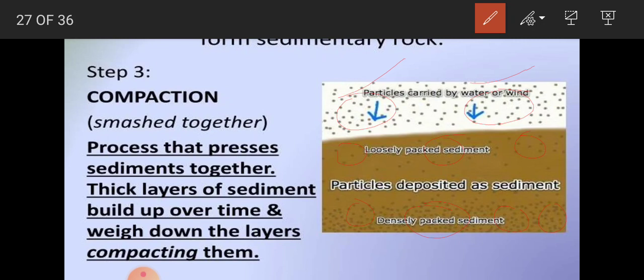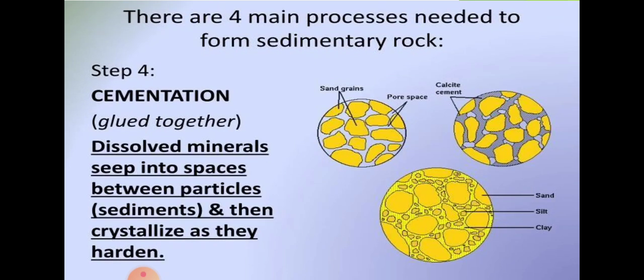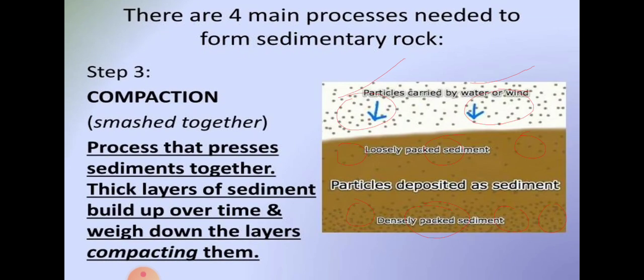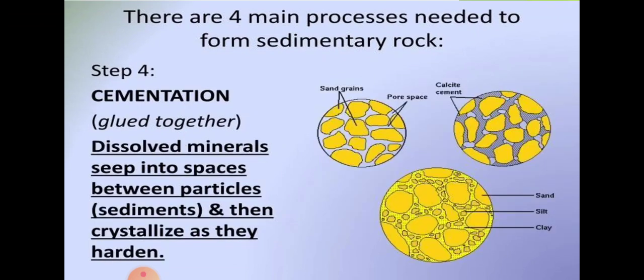These layers are formed. Now the next one is cementation. When these particles come towards each other, they start cementation. Cementation means gluing together.